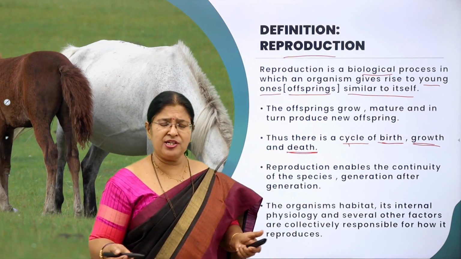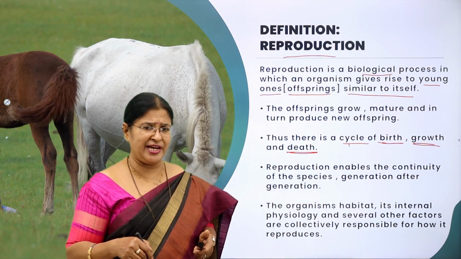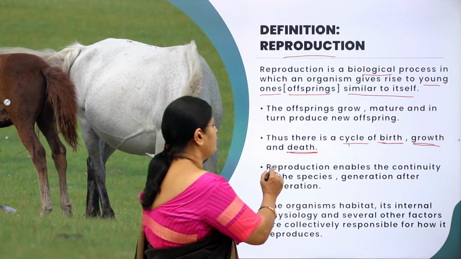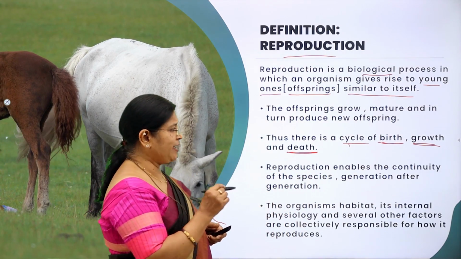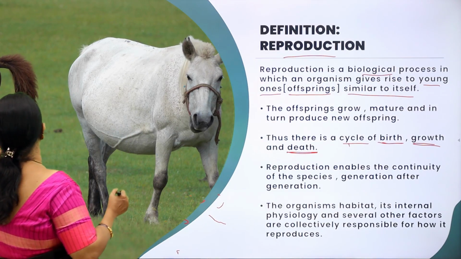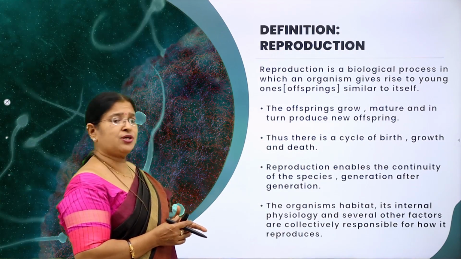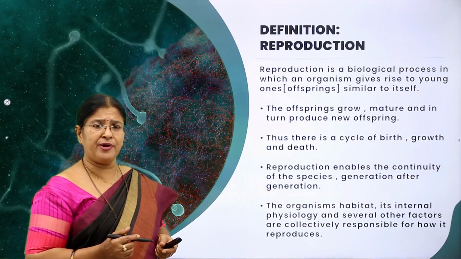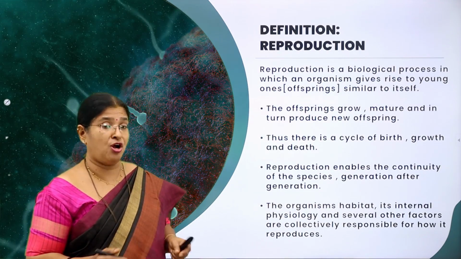So the varieties of organisms, the animals and the plants that we are seeing today right now, it is because of this very important process called reproduction, which enables the continuity of the species generation after generation. Right? Now, do you think the process of reproduction is so very simple a process? Definitely not. I would say it is not.